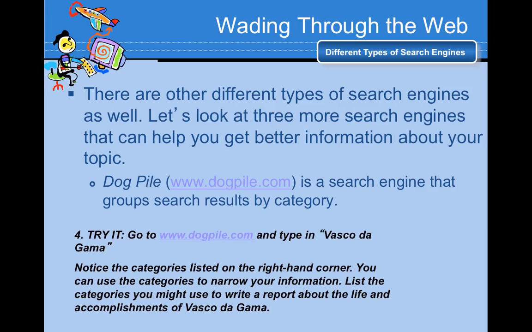Try typing in Vasco da Gama. And after the results come up, I want you to notice the categories listed on the right-hand corner. You can use these categories to narrow your information. So go ahead, and what I want you to do on your paper is list the categories you might use to write a report about the life and accomplishments of Vasco da Gama.